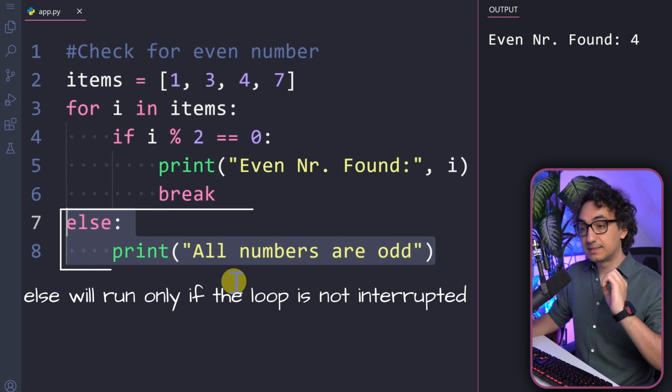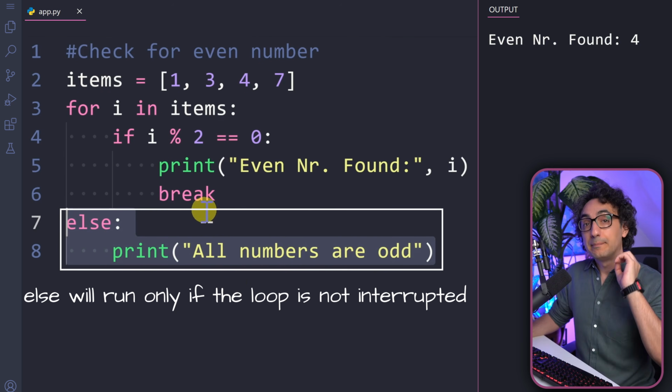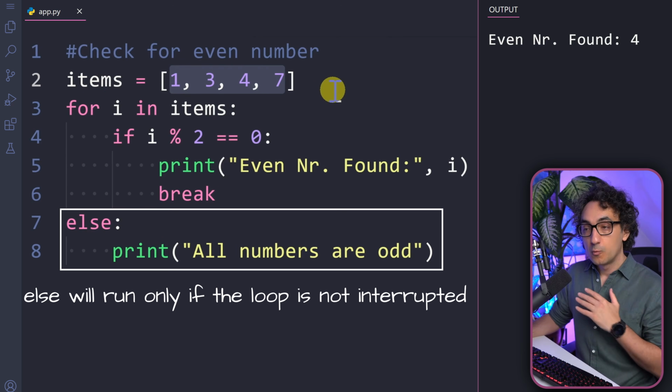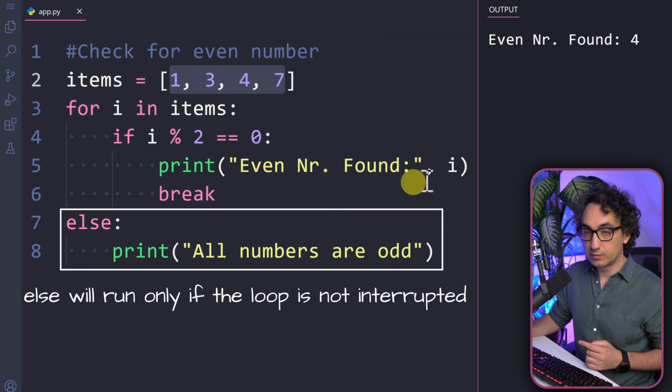That means everything stops. And in this scenario, Python will not execute the else statement. Again, the else statement is going to be executed if Python did manage to iterate through all the items completely without hitting the break. So that's why in the output you don't find this message over here.